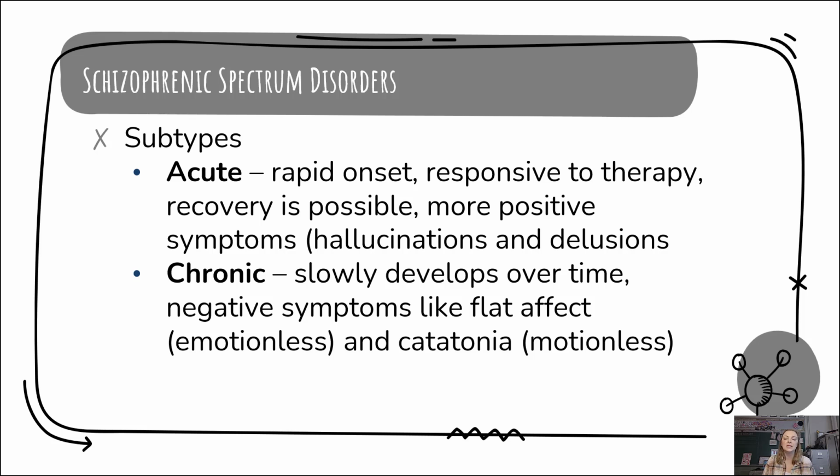On the other hand, chronic schizophrenia develops slowly over time. Instead of sudden episodes, individuals may gradually withdraw from social interactions and show signs like flat affect, where they display little to no emotional expression. Another symptom is catatonia, which can involve long periods of stillness or repetitive, meaningless motion. Unlike acute schizophrenia, chronic cases are less responsive to therapy, making long-term management more challenging.